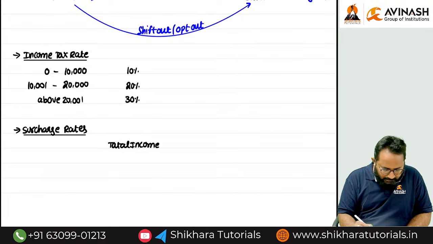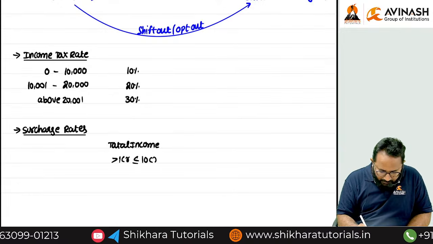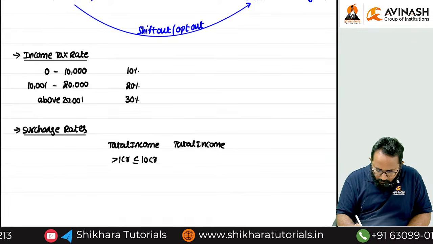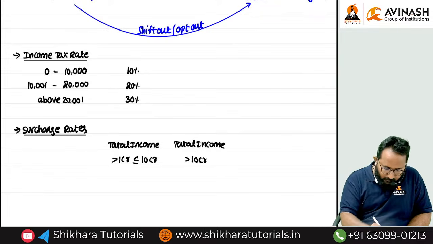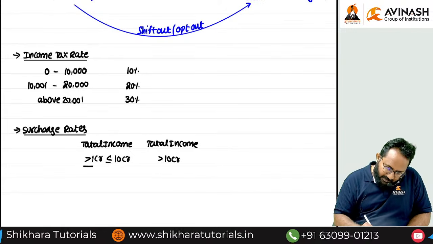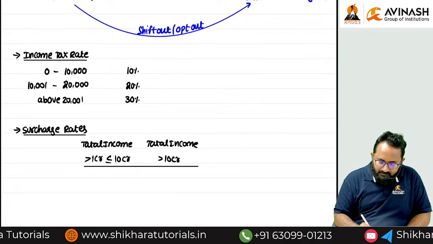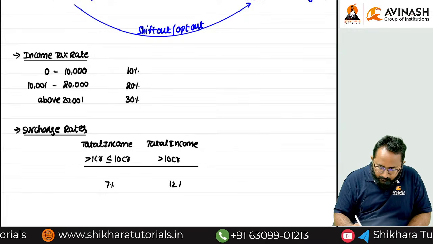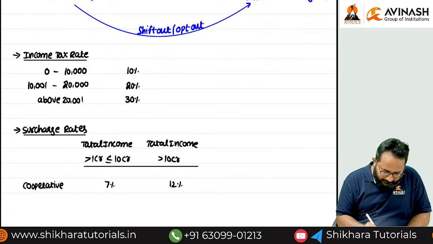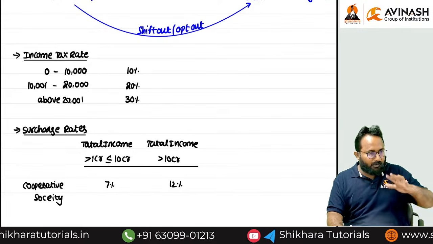If the total income is more than 1 crore and less than or equal to 10 crore, and if the total income is more than 10 crore, that is similar to a domestic company. So I am giving the cooperative society surcharge rates, but the same surcharge rates we gave for the domestic company are what we have to apply here.